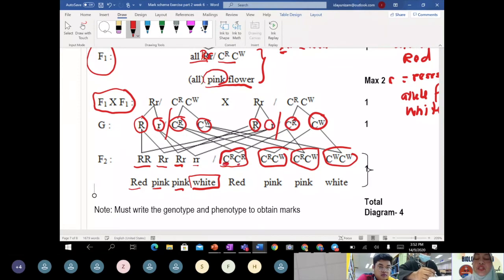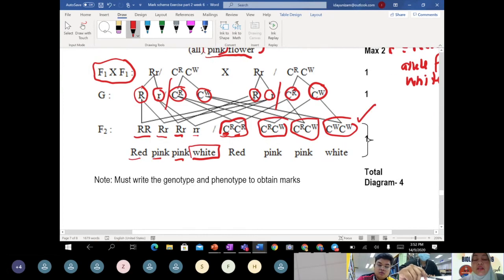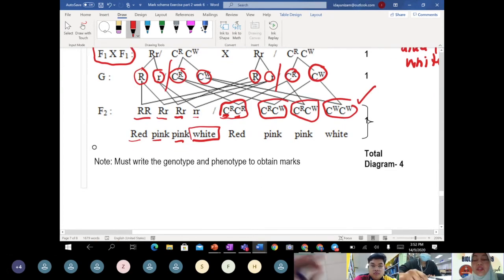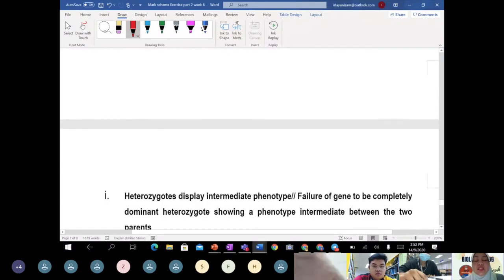Teacher prefers you all to use this symbol because dihybrid involves 4 alleles. Monohybrid has no problem, 2 alleles, red and white. But when it comes to 2 genes, 4 alleles, teacher wants you to understand the concept of incomplete dominance.